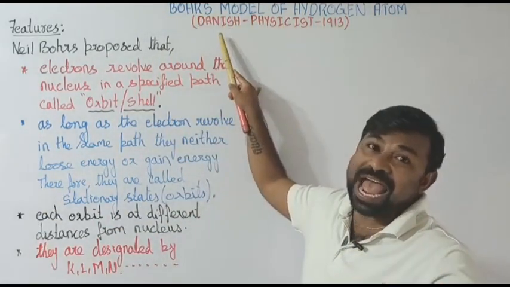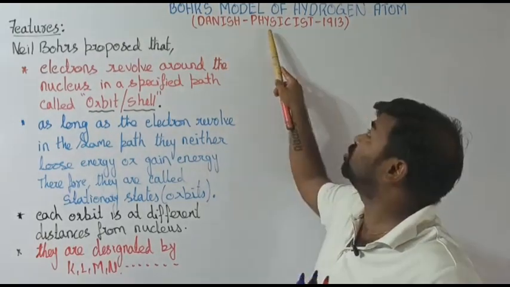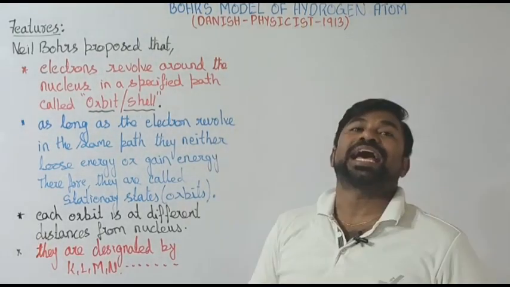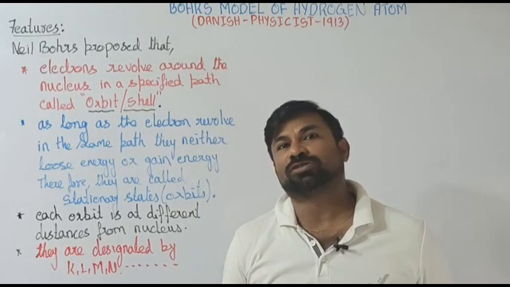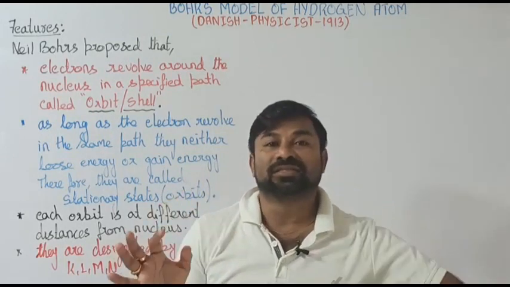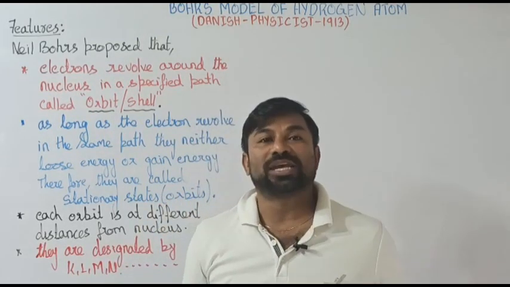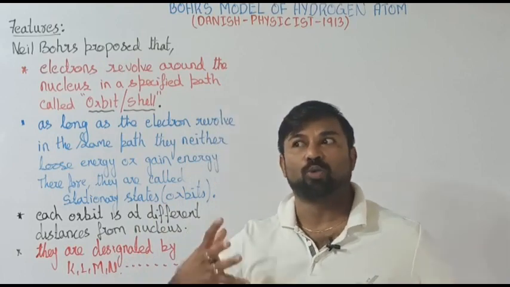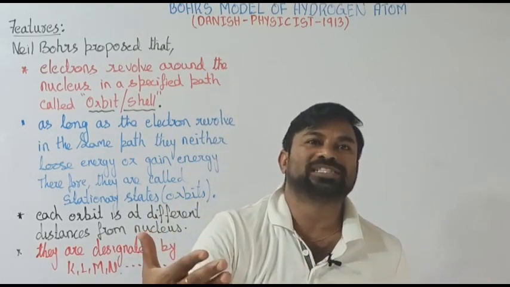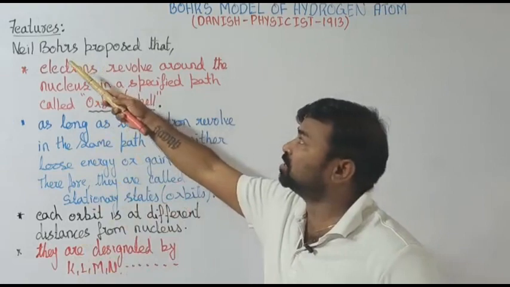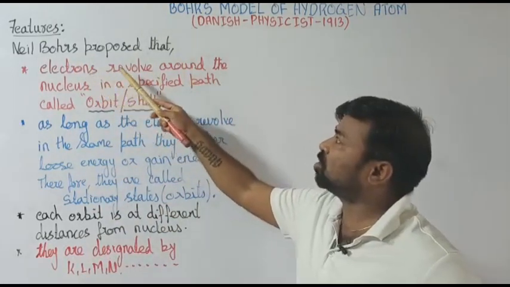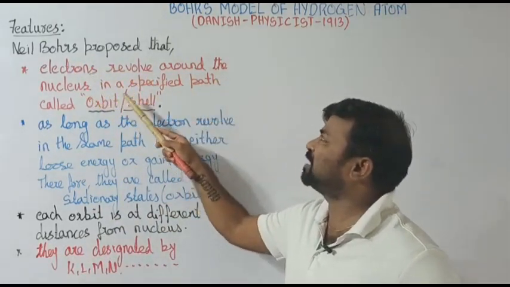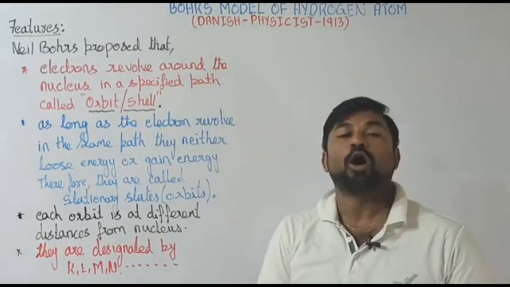Of course, he is a Danish physicist, and he proposed this in the year 1913. What does Mr. Niels Bohr say? What are his postulates? How does an atom look according to Mr. Niels Bohr? We'll talk about that. Mr. Niels Bohr proposed that electrons revolve around the nucleus in a specified path called an orbit or shell.